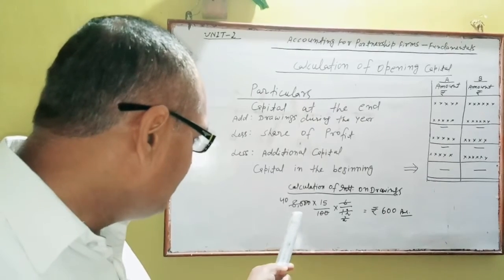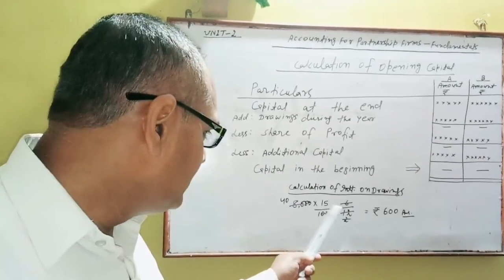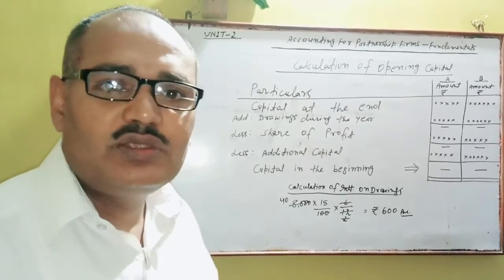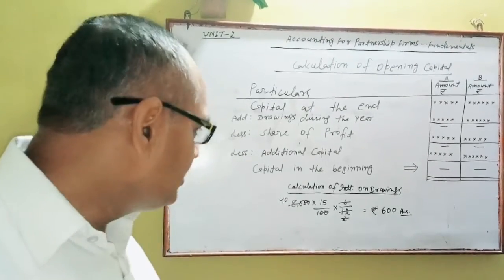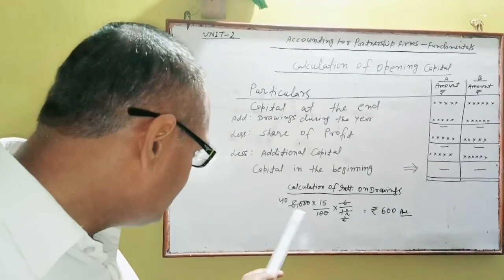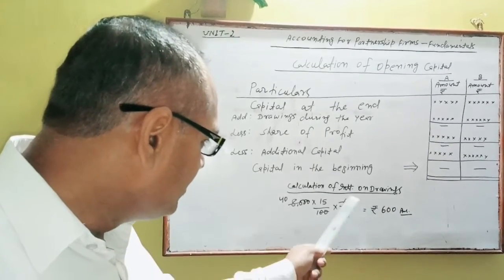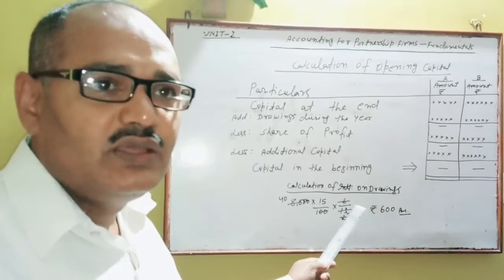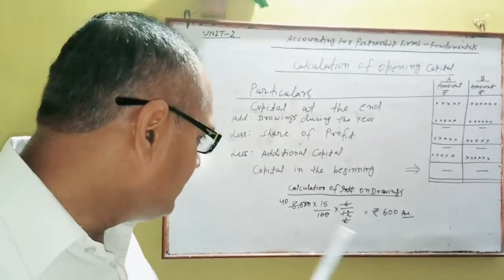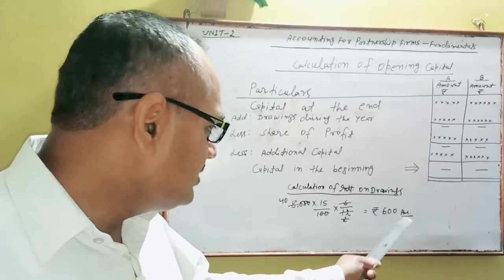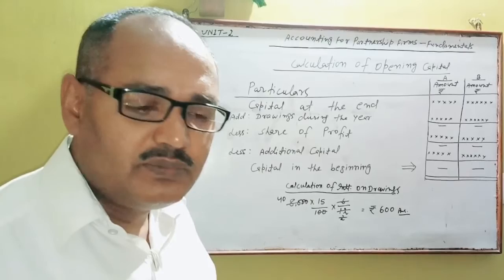Suppose drawings during the year by a partner is 8,000 and rate of interest on drawings is 15%, but date of withdrawal is not given. Then how can you calculate interest on drawings? You will calculate it like this: 8,000 into rate of interest on drawings 15 by 100 into time. Time is not given, that's why this will be calculated only for 6 months, into 6 by 12. Find out, this is 600 interest on drawings for that particular partner.